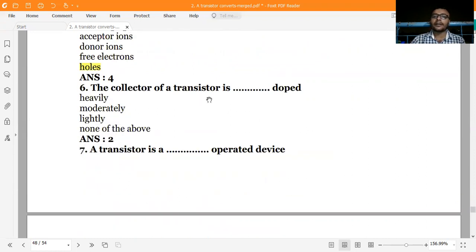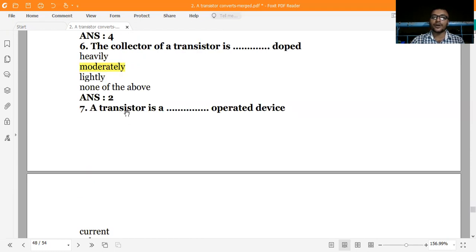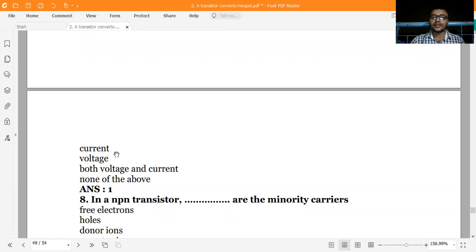The collector of a transistor is dash. Then the collector is moderately doped. I say no, this is moderately doped. Just going into some theoretical background: a transistor is a dash operated device. A transistor is a current control device.